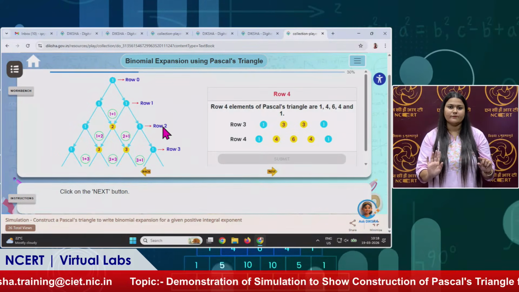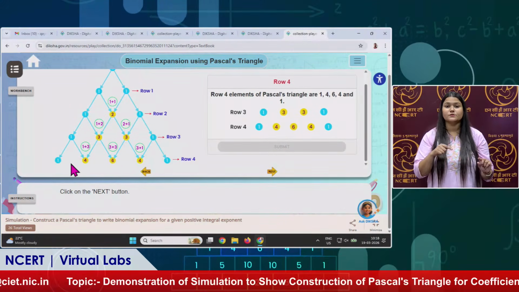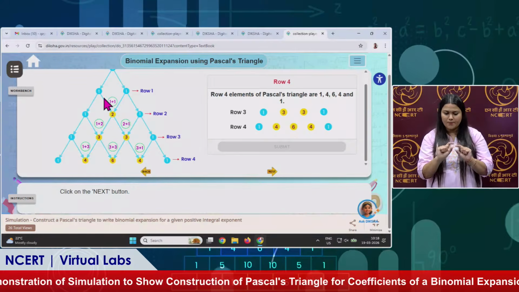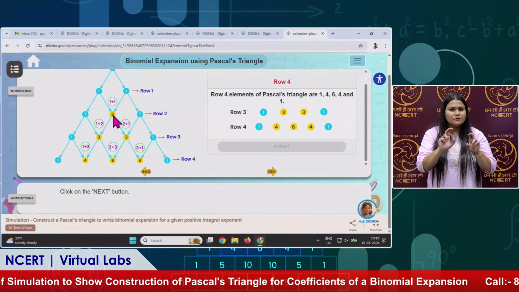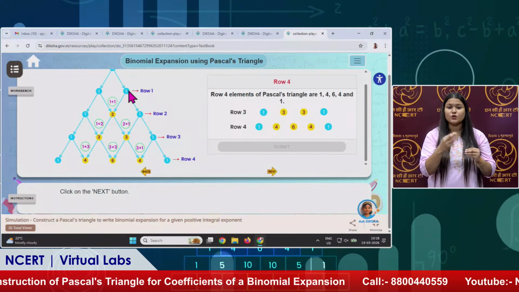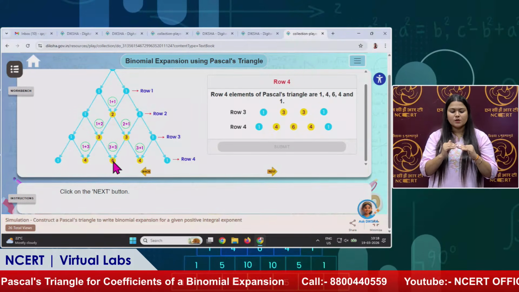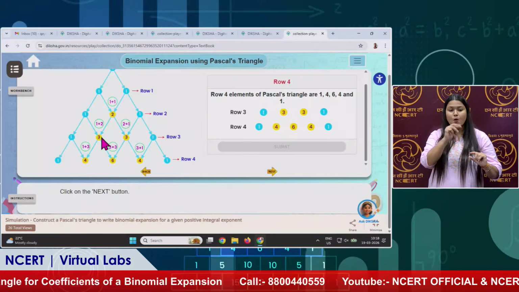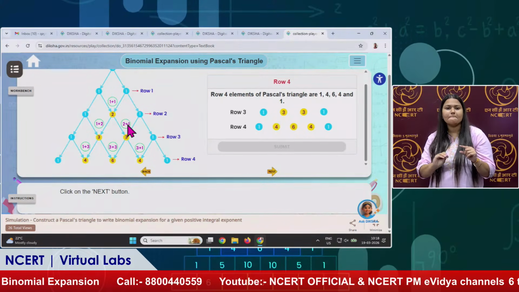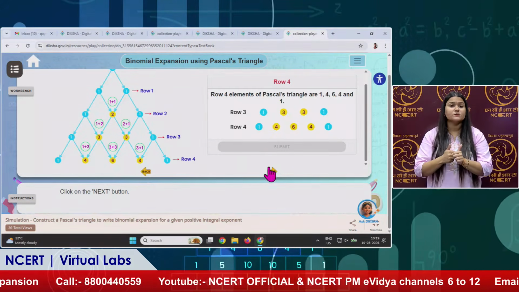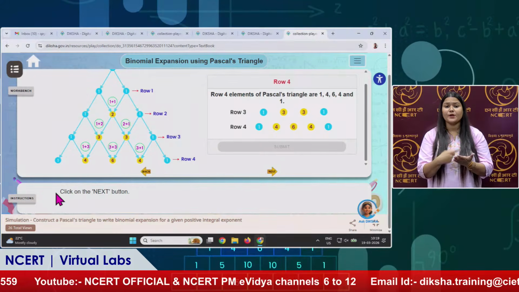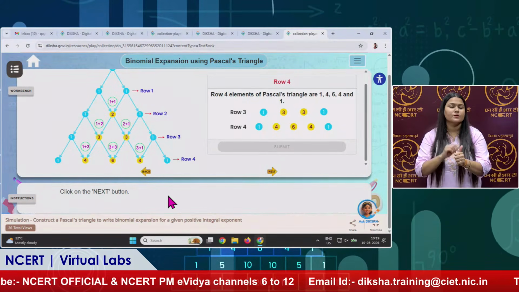Okay. Now you can see 4 rows are here, and you can observe that every number we get is by adding the 2 numbers just above it. Like this is 6, we get this 6 by adding these 2 numbers just above it. Likewise, we make this triangle. Now, instructions are given here which students have to follow. The next instruction is to click on the next button.